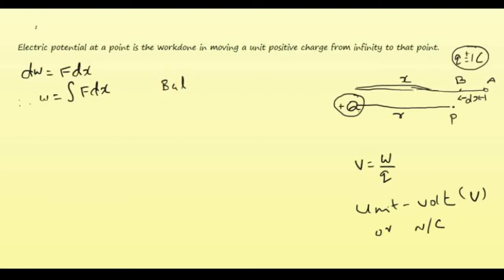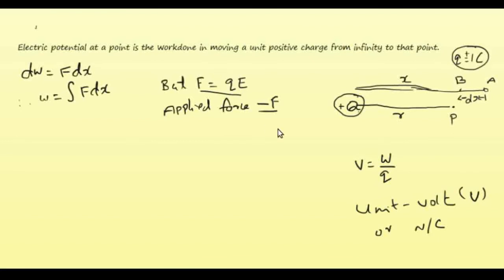F is the force which is applied against the electrostatic force, right? F equal to QE is the electrostatic force between plus Q and the unit positive charge. Therefore, the applied force should be equal and opposite to this electrostatic force, which is minus F, right?